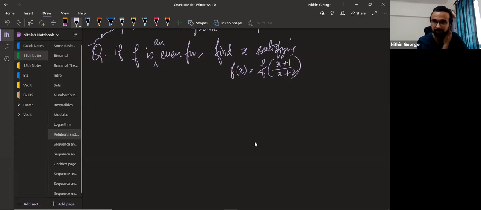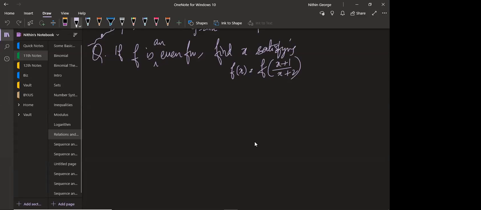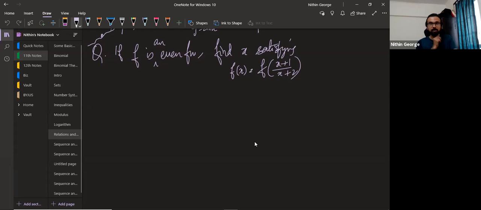F is an even function. So for f to be an even function, only certain points of x will satisfy this particular property. F is some even function, and certain values of x satisfy this property. It can be any even function. We're not even finding what the function is. You have to find the points of x which satisfy this. How do we go about that? That's the question. So what did you do?